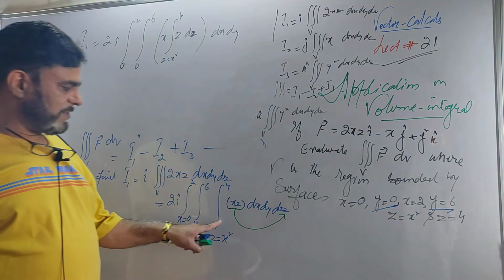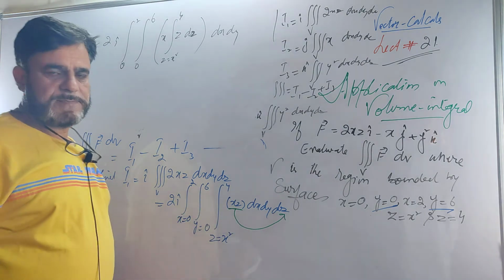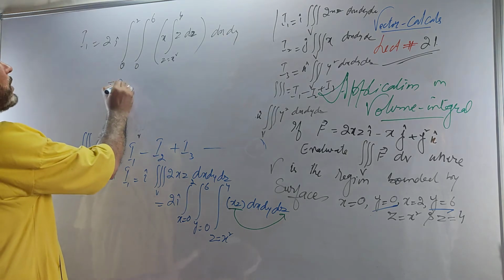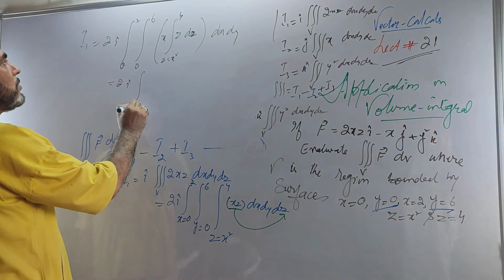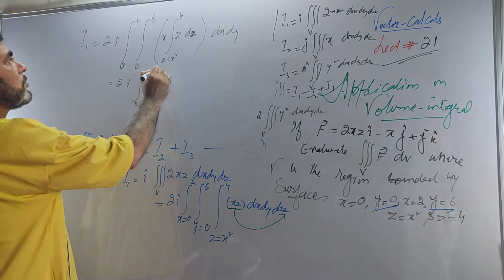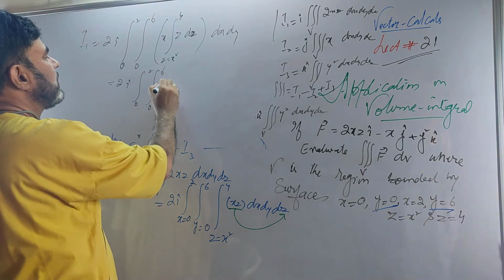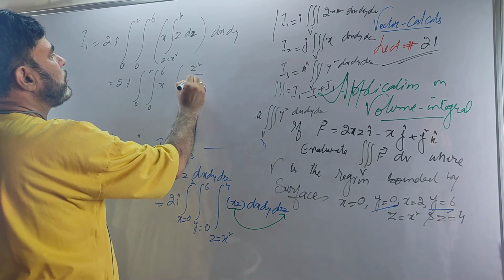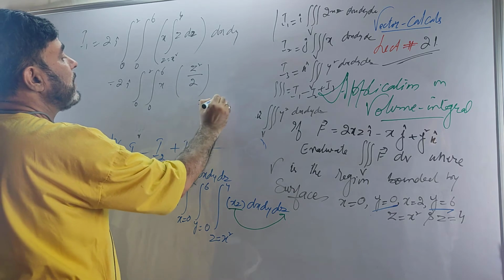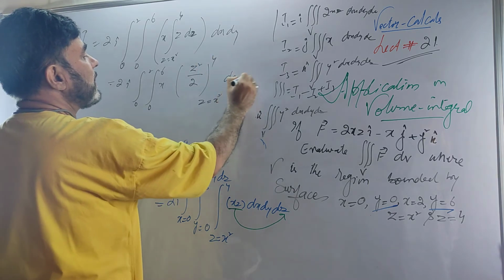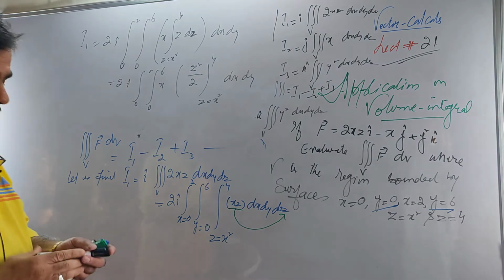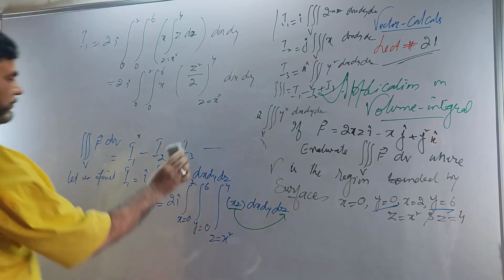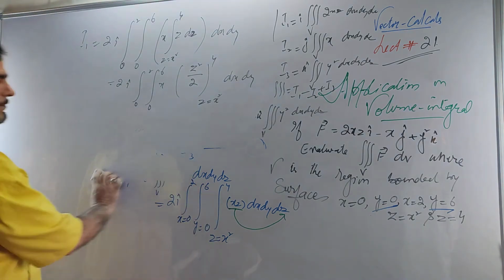Because the z range is variable, we first integrate with respect to z. This is 2i times the integral of x from 0 to 2, y from 0 to 6. Let us integrate this, x is out. This will be z square by 2, with z running from x square to 4, dx dy. I hope you are following me.